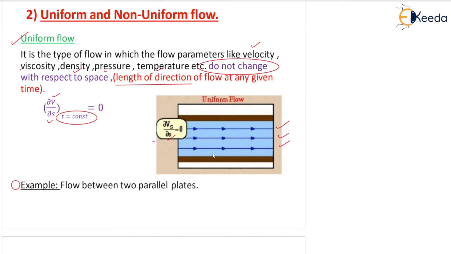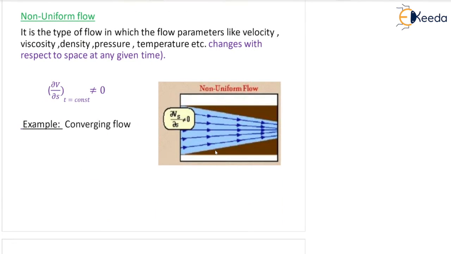Now let us see non-uniform flow. It is the type of flow in which the flow parameters like velocity, viscosity, density, pressure, temperature, etc. change with respect to space at any given time. Correct? So change of velocity with space at time constant is not equal to 0. That means change is there.